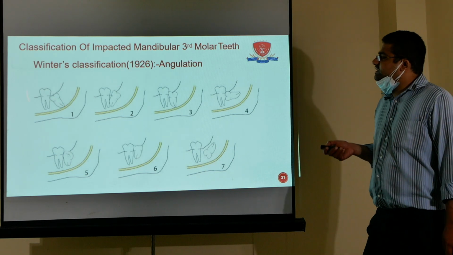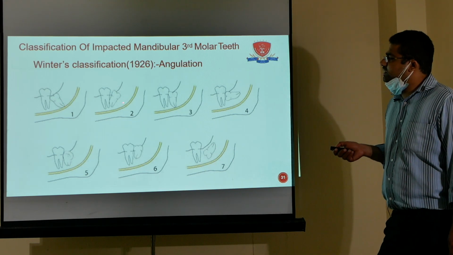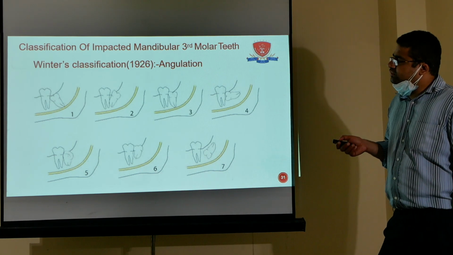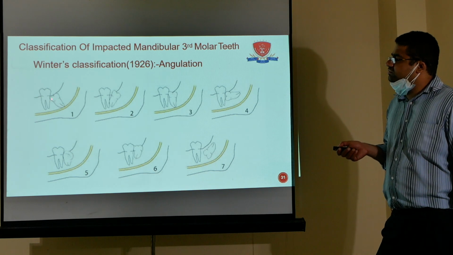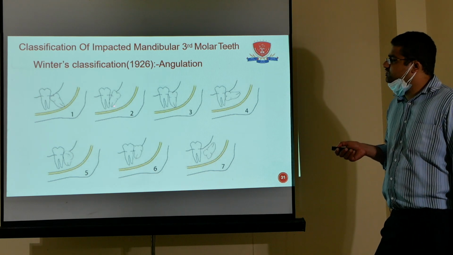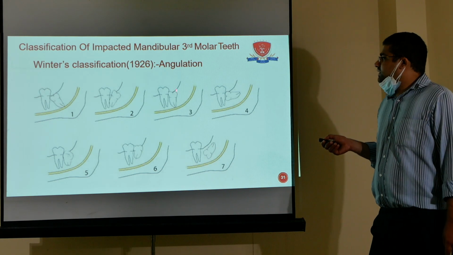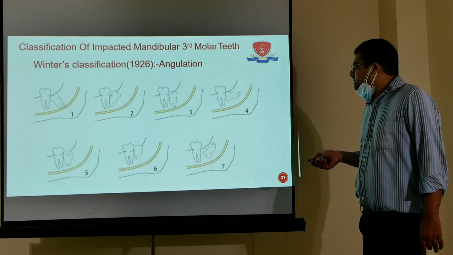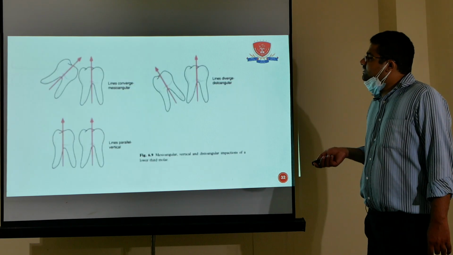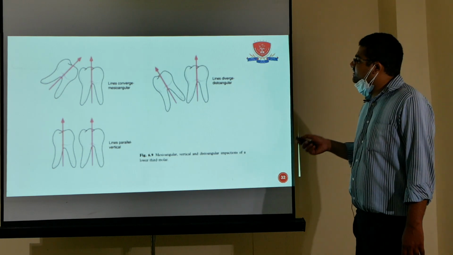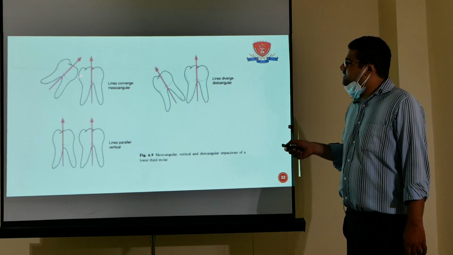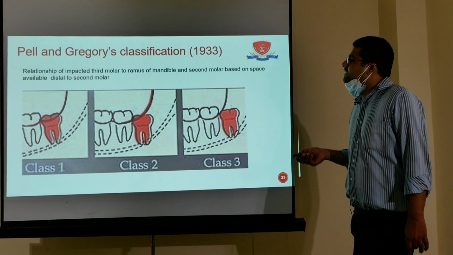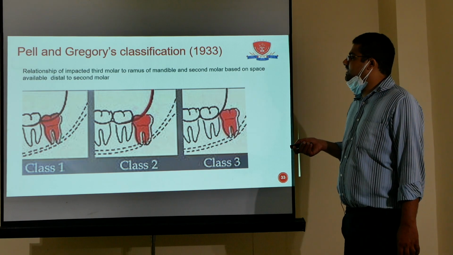Then the first one is mesioangular, the second one is distoangular. This is given by Winter according to the angulation from the second molar to the third molar: mesioangular, distoangular, vertical, horizontal, buccoversion and inverted. Then Winter also gave the lines: converging, which is mesio, diverging, which is disto, and parallel, which is vertical. Then the Pell and Gregory classification, class 1, A, B.